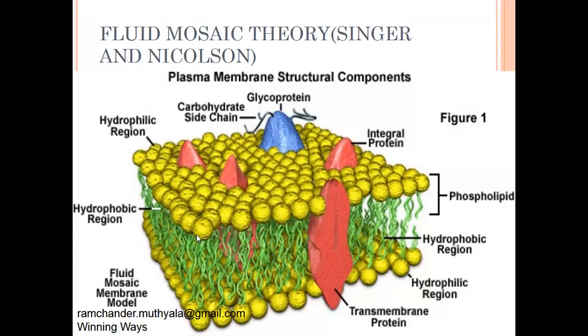One more important point: each phospholipid molecule rotates by itself in a right-handed screw-like structure. By this movement of phospholipids, any liquids and molecules easily enter into the inside of the plasma layer and easily exit to the outside of the plasma layer. So it is the acceptable theory. It is important.